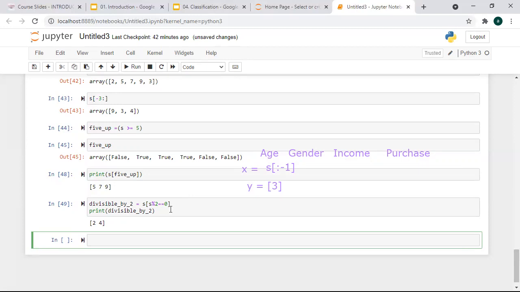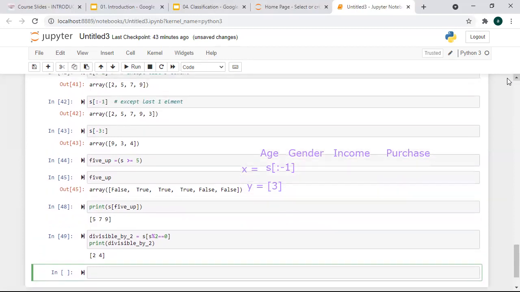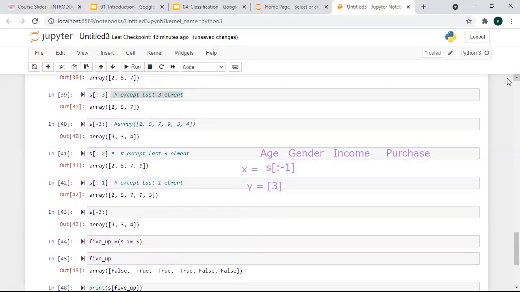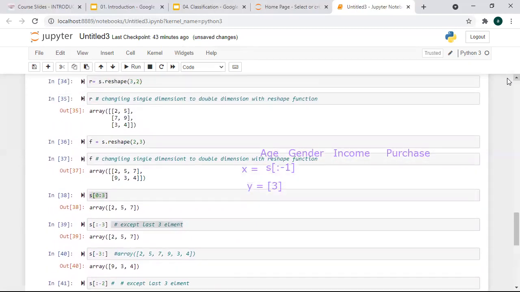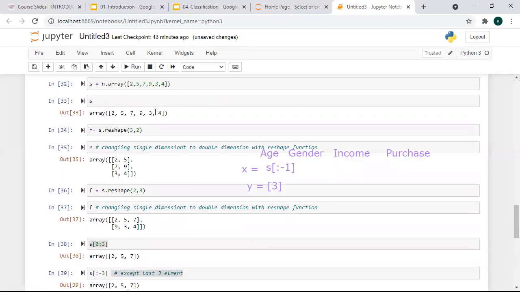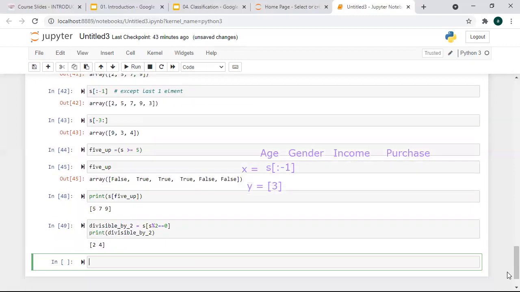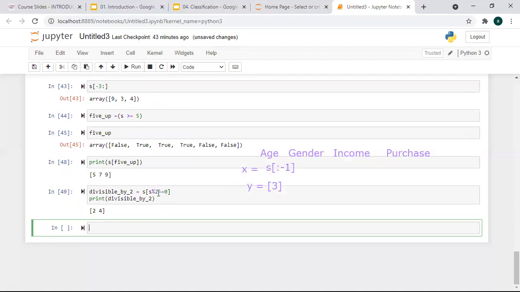2 mod 2 is equal to 0, correct. 5 mod 2, no. 7, no. 9, no. 3, no. There is a 4 as well, I think, in the array S. Yeah, this one. So it will check 4 mod 2 is equal to 0, so it will print that as well. S where S mod 2 equal to 0, so it will print it.